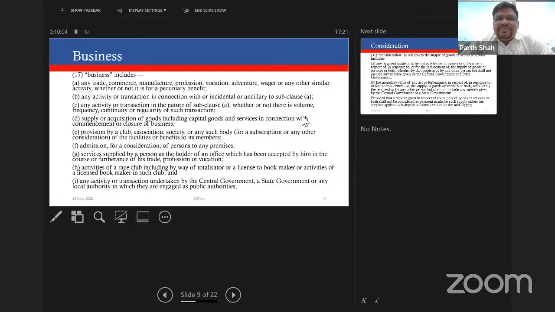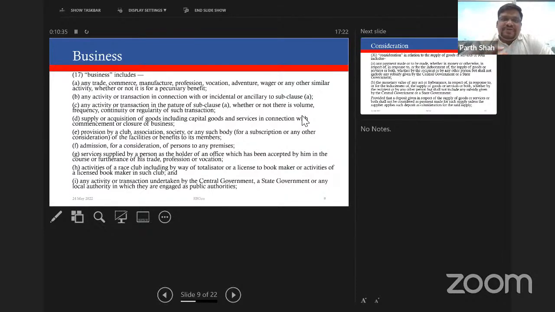I, in my personal capacity, own a car. I'm not in the business. And if I just sell that asset, that may not be business, because all these activities have to fall under clause A. Business includes a trade, commerce, manufacture, profession, vocation, adventure, wager, or any other similar activity, whether or not it is for pecuniary benefit. And any incidental activity to this A is covered in business. But incidental activity itself cannot be said to be a business. So the existence of A is essential for something to be treated as a business.